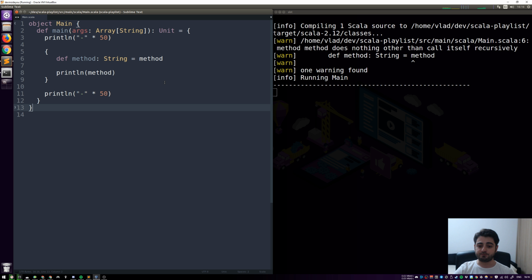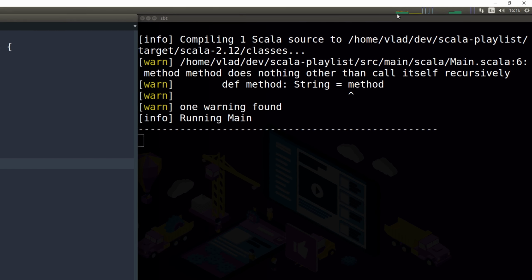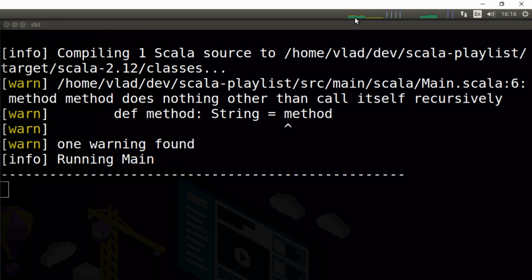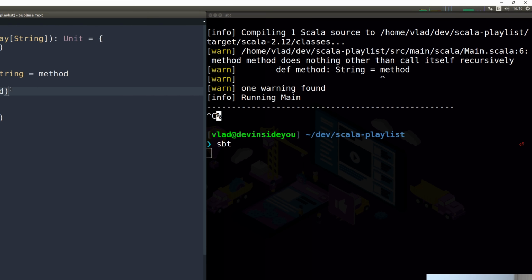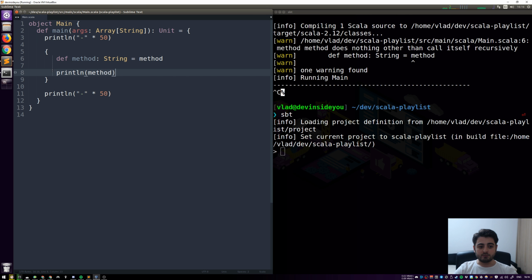And you can always notice an infinite loop based on the CPU. This is my CPU and it's running right now. If I just kill SBT, you should see this thing going down. See, it's going down. So let me start SBT again. And notice also that because it got stuck over here, it never got over here, so it never showed the second line of hyphens.